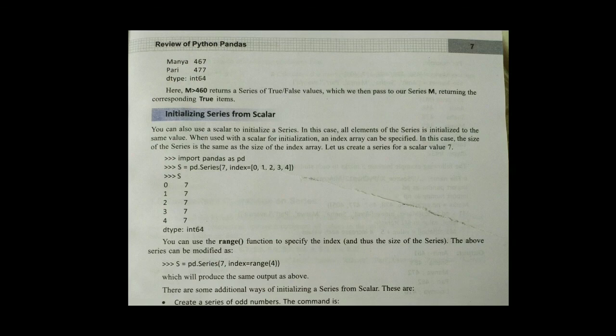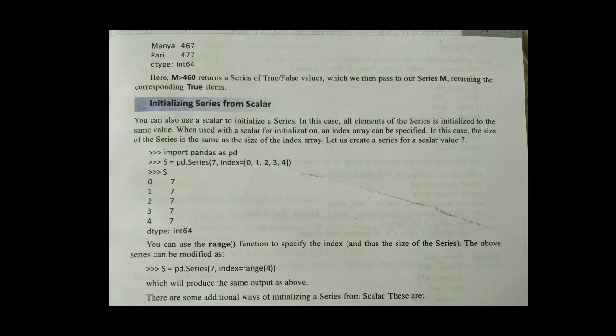Next one is initializing a series from a scalar. Scalar means a constant value. So let us see a direct example. You can see pd.Series 7 comma index 0 1 2 3 4, which means we have provided 7 as a value, which is a constant value. So let us see how it will display. It will display 0 7, 1 7, 2 7, 3 7 and 4 7, because we have provided a scalar value.